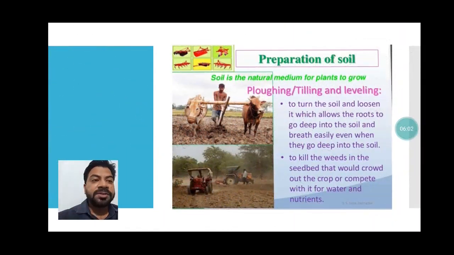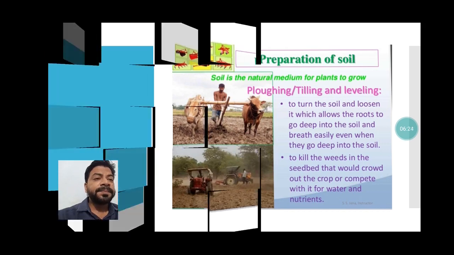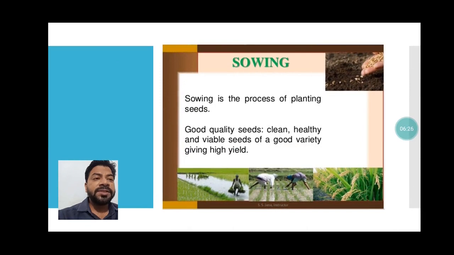This is the process of plowing or tilling and leveling the field. You can see the early method was the use of animals. Nowadays also many poor farmers are using the animals. Okay, many farmers are using tractors also, because now the technology in the farming sector has advanced. So the first step was preparing of the soil.